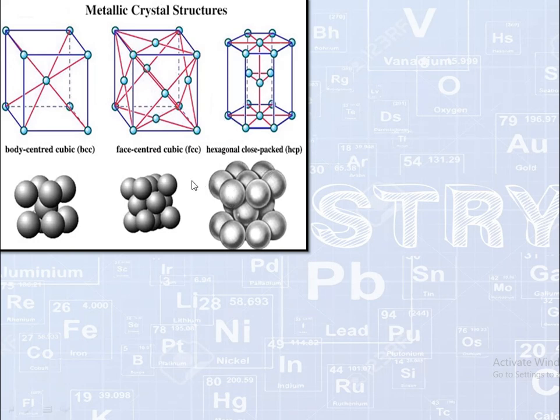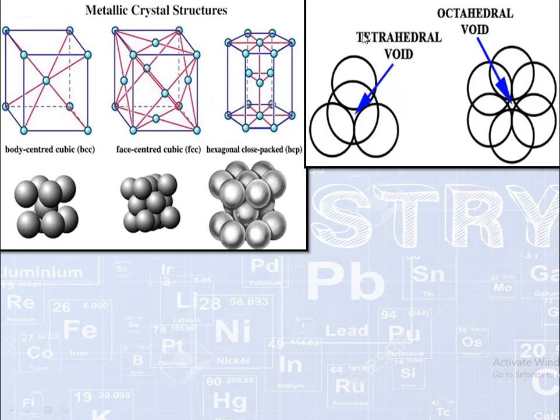In the crystal structure, the metal atoms are arranged in a particular arrangement in a cubic cell. So as you can see, the arrangement of atoms is very particular in the lattice crystal structure. And when these atoms are arranged, there is always a formation of void, means hole.